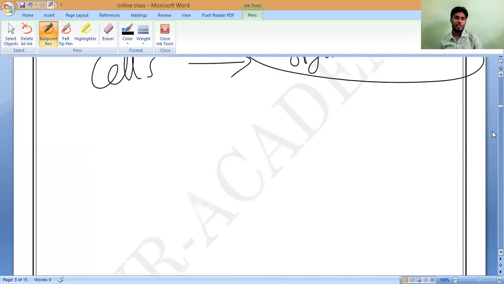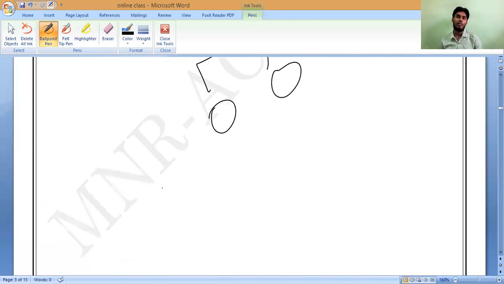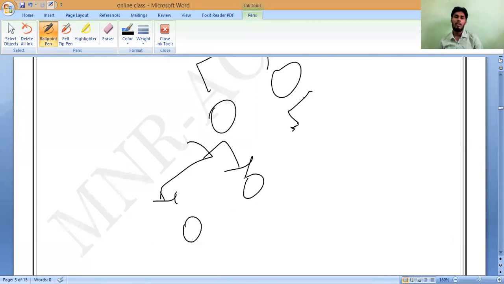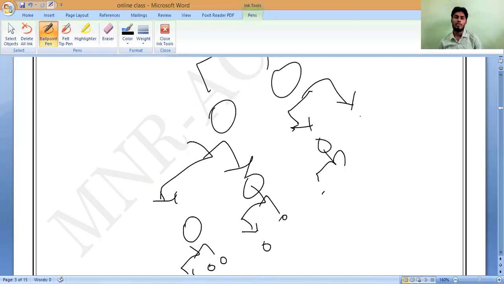Every cell divides into two only. So one pre-existing cell will become two. Next, these two cells will again divide into another two. Like that, cell division will take place. Again, this cell will separate into two, and this cell will again into two. It is like our family tree. Millions of cells will form.